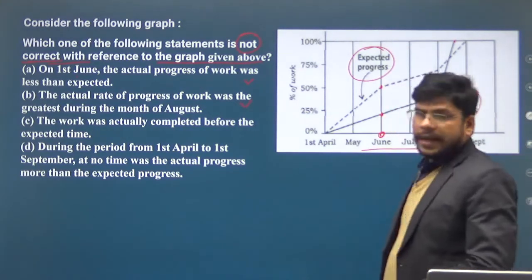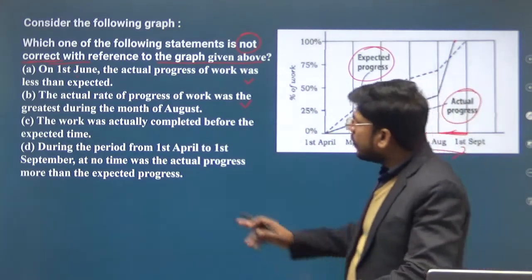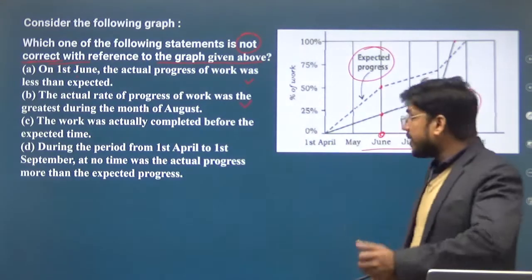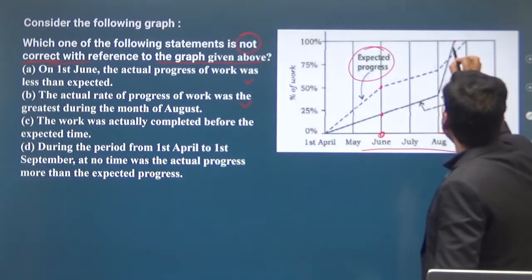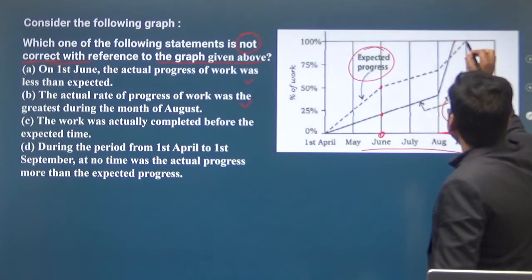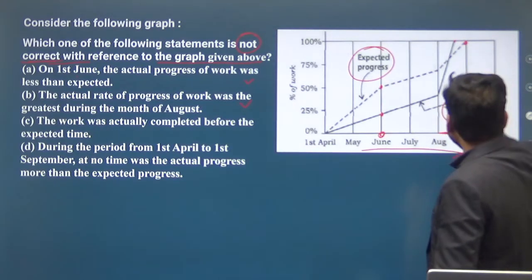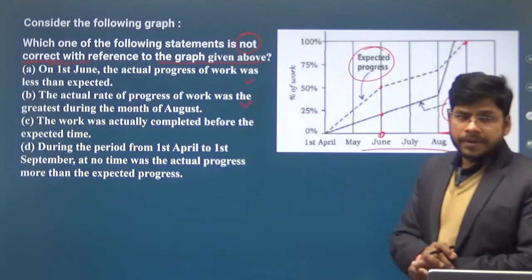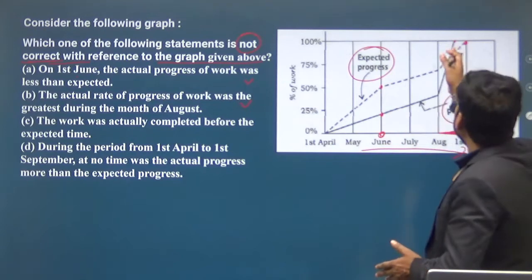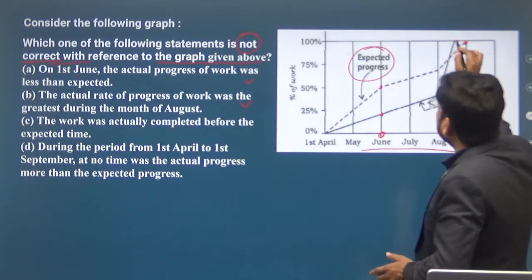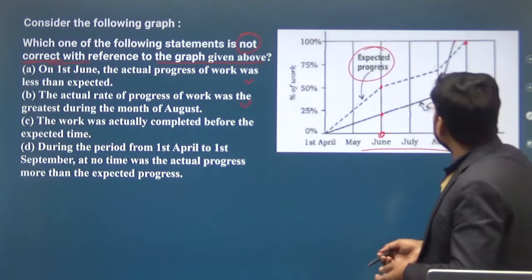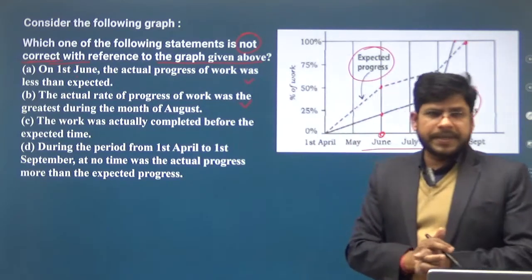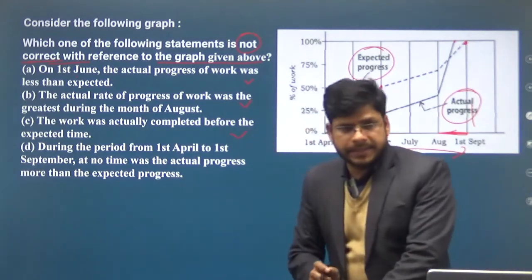Okay. Now option C, the work was actually completed before the expected time. Obviously, this is the actual progress and this is the expected progress. So the expected progress of work has to be finished on the 1st of September according to the graph, but the work was finished before that, in the month of August itself. So the actual progress of the work was completed before the expected time.